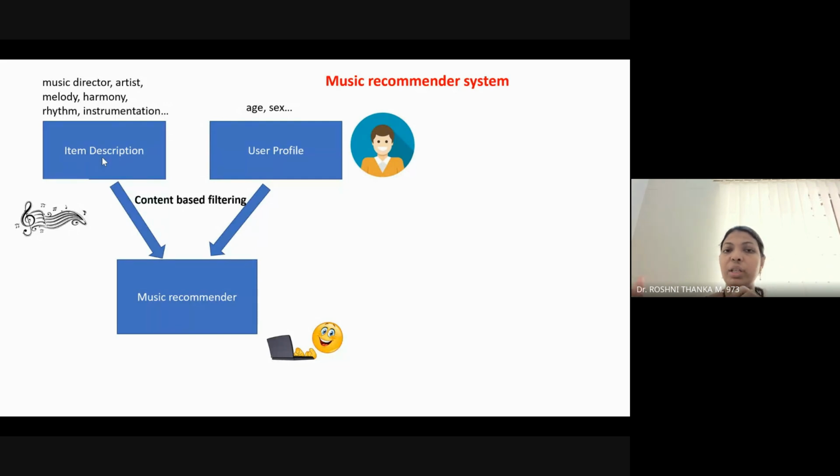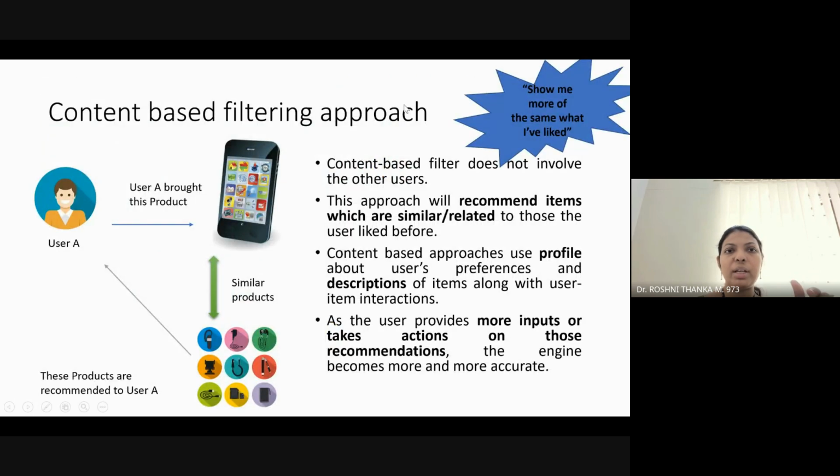If any of the other songs has a music director or artist or melody similar to user A's preference, then that movie or song will be recommended to user A. So user A is not compared with another user B. Instead, whatever is similar to his preference is recommended to user A. So that is what happens in content-based filtering.